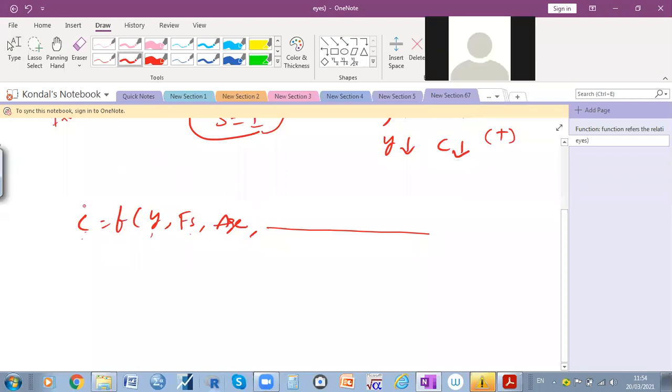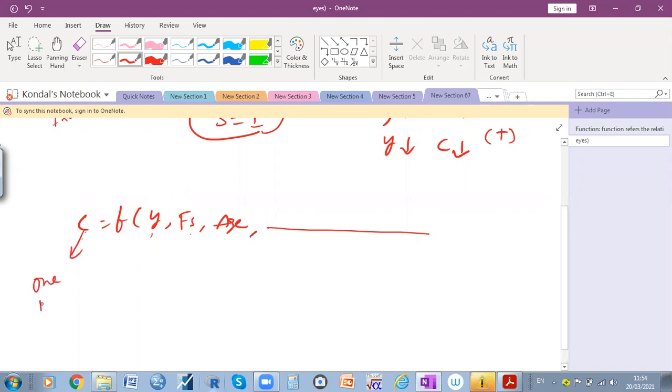So this is called a multivariable function, with only one dependent variable. Next time I will write only DV, that is the dependent variable. These others are called independent variables. Sometimes I will write IV, nothing but independent variable, as a shortcut. If you have only one, you write one independent variable. If you have more than one, you write independent variables.